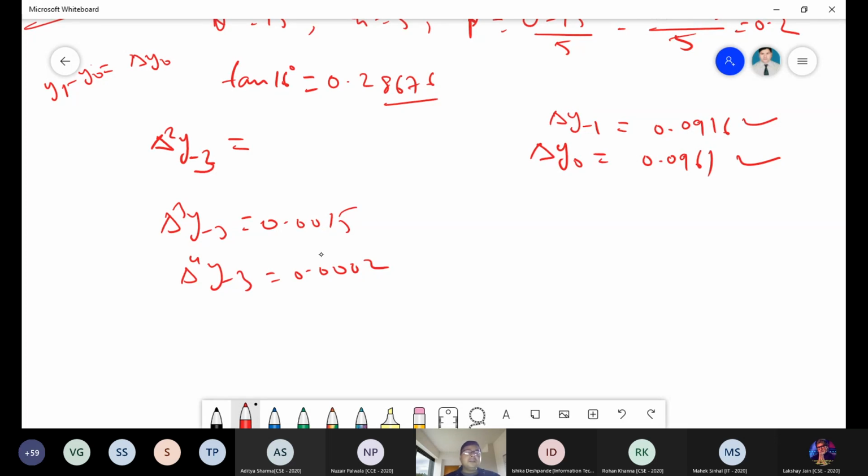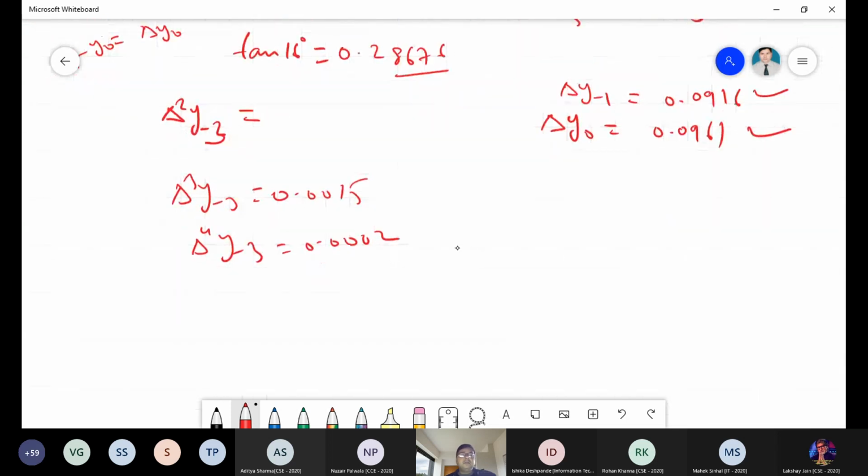Now see, when you take the difference, somebody is asking, there is a little confusion. What is this y1 minus y0? When you apply del, this is del y0, which is y1 minus y0. This is the lowest value. So when you have the values y0, y minus 1, y minus 2, and y minus 3, and you take del y, del square y, what is the subscript value here? Minus 3, no?